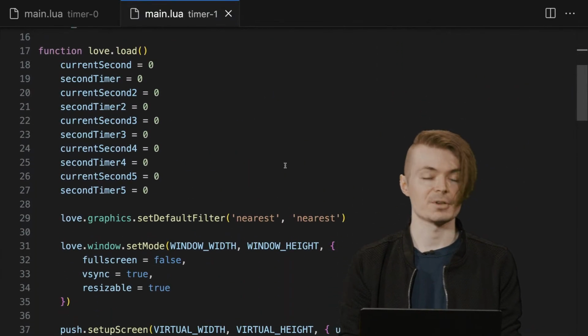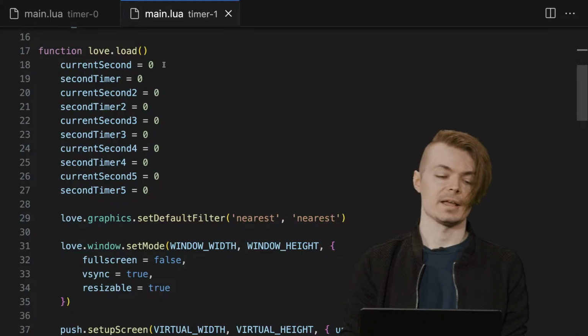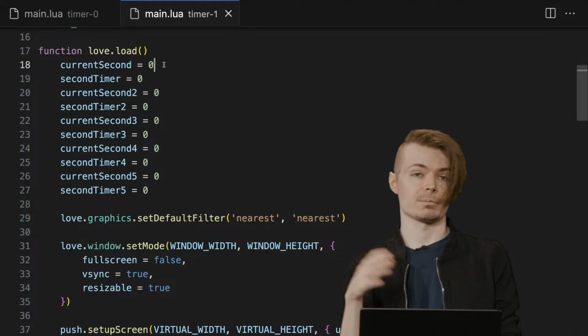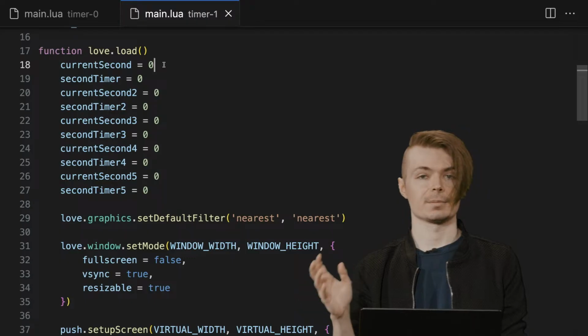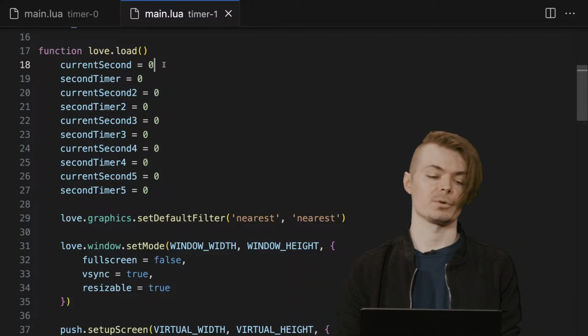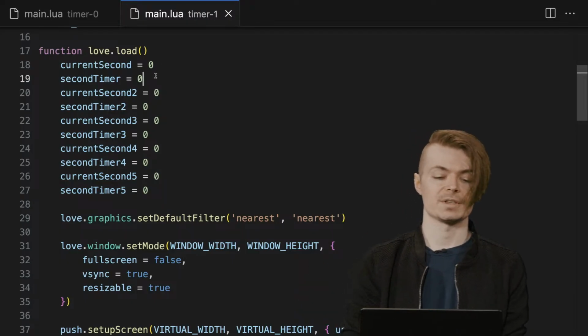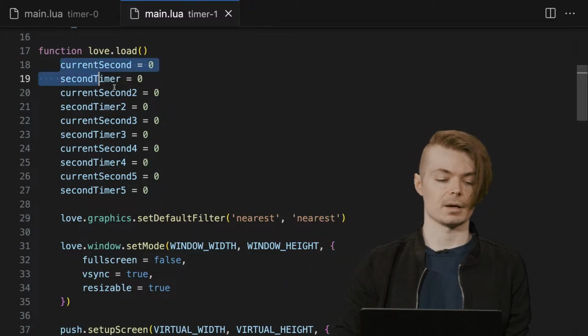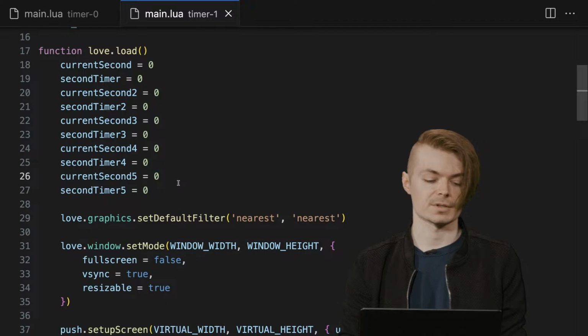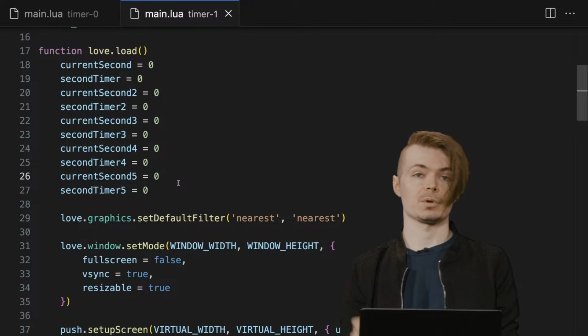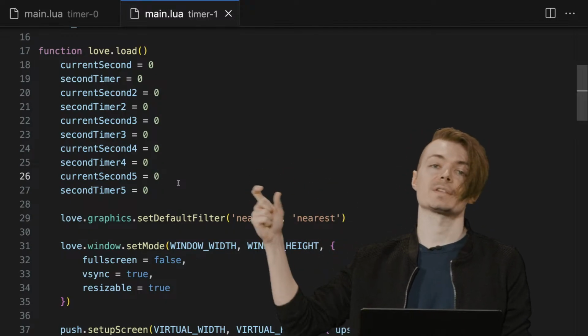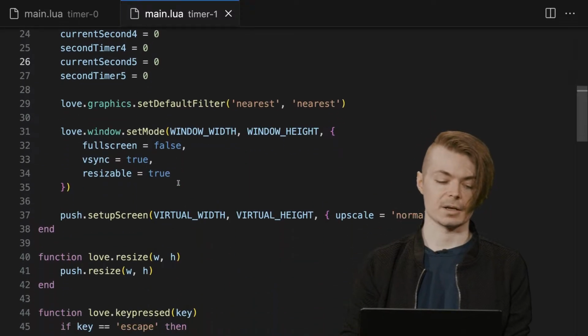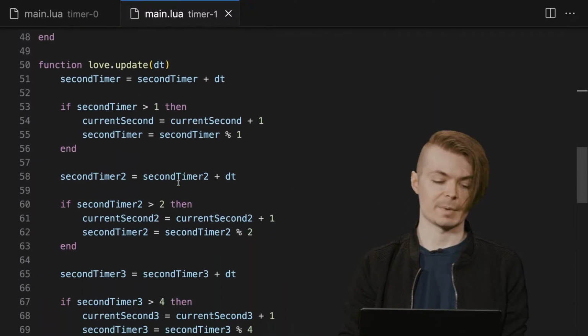It's not the most elegant solution in the world. There are, of course, ways to improve the way this is structured and organized. That's essentially the point of what we're going to start looking at here. But you can see that this approach, even mentally, can be a little bit cumbersome. We have all of these timers. We have all of these actual values that are getting adjusted and incremented. And it's just not a pleasure to deal with, especially in update.